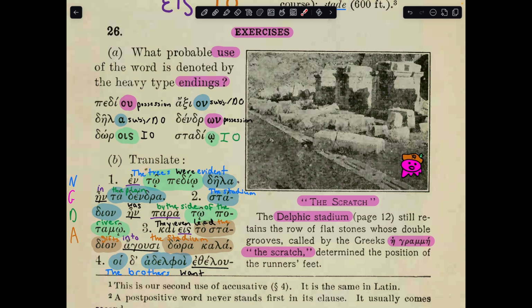We need more context to know dendron, which is genitive because of this own ending. So it could be possession or motion away from. Dorois. This could be the indirect object because it's dative plural, or it could be a location where something happens. Next we have stadioi, and this is going to be dative as well with this oi ending, so it could be the indirect object or the location.